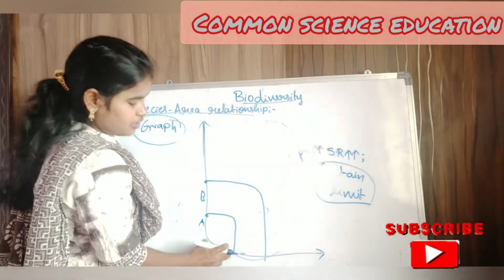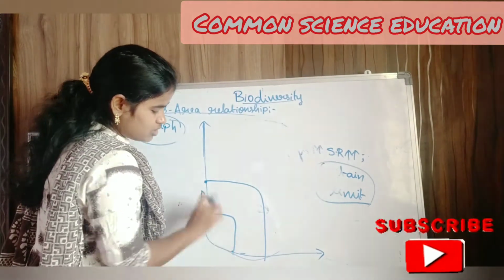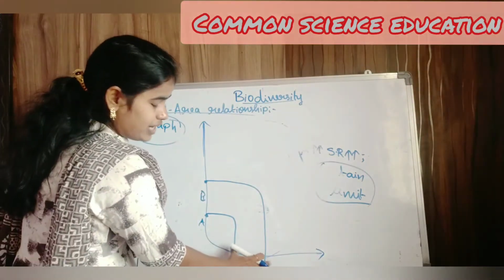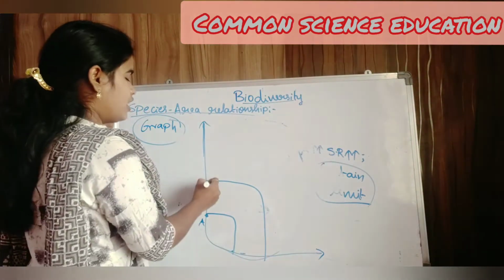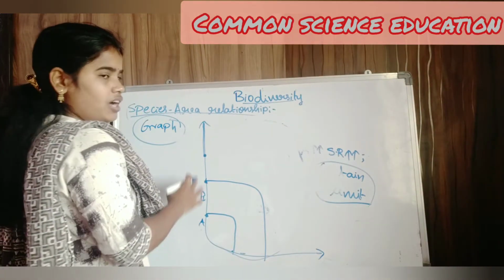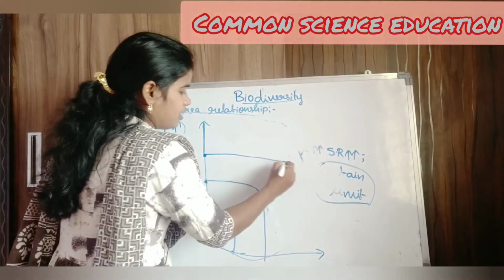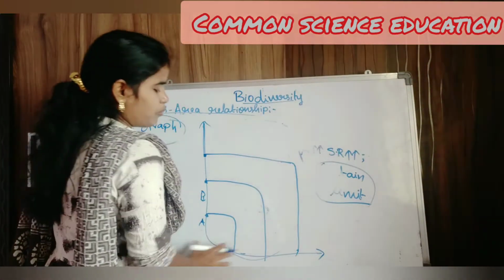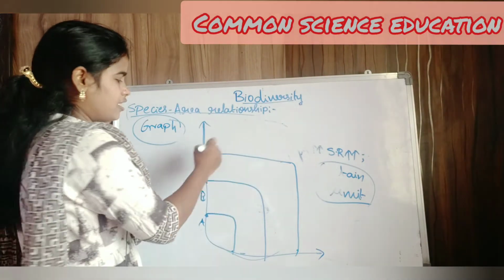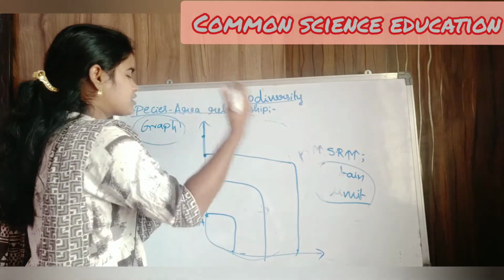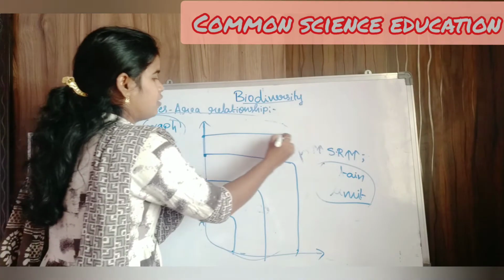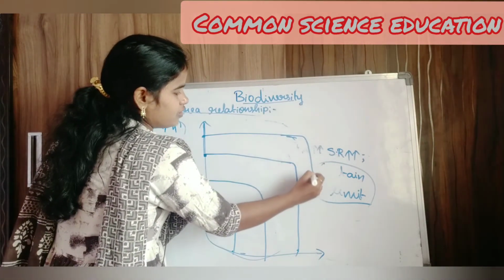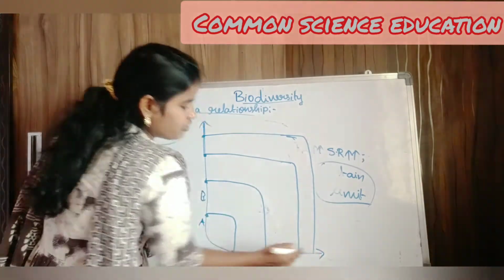There is an increase in the small area, only a few species, and again I have increased, and there is a drastic increase in the number of species. Here our research area is up to C, and we can observe the drastic increase. The number of species increased drastically, and we extended our research area, but if you see, there is not much differentiation.